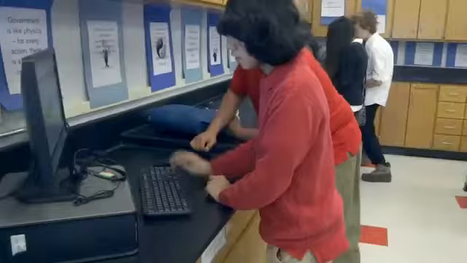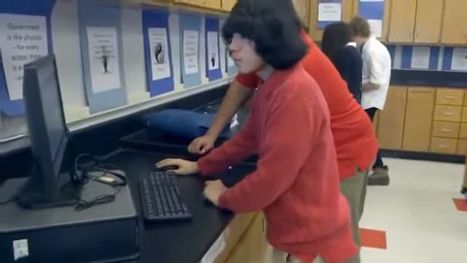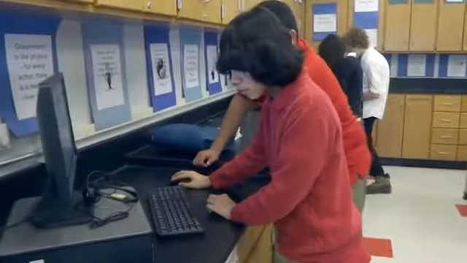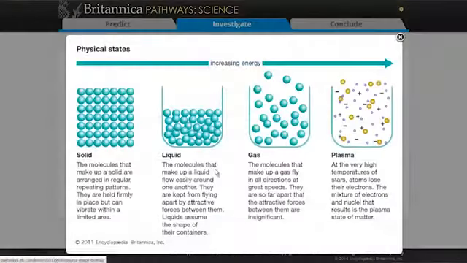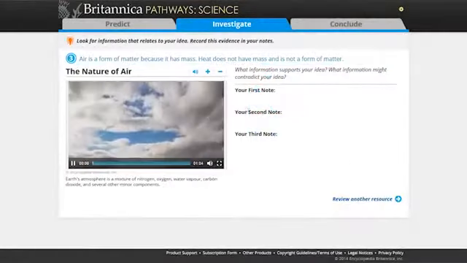Rather than going to all these non-trustworthy sites and Wikipedia and all that, I can know that Pathways will have evidence that I can actually trust. The most resources I use, there's pictures and videos. I use those the most because they're more descriptive. They're easier to understand because you can physically see the process going on.